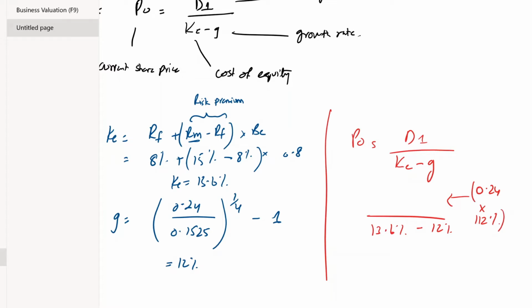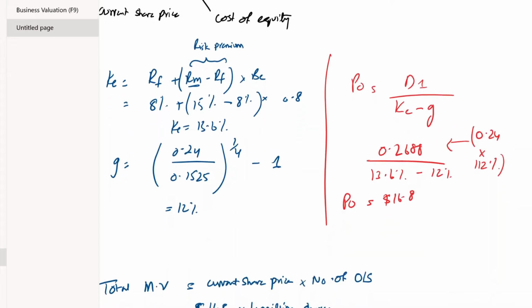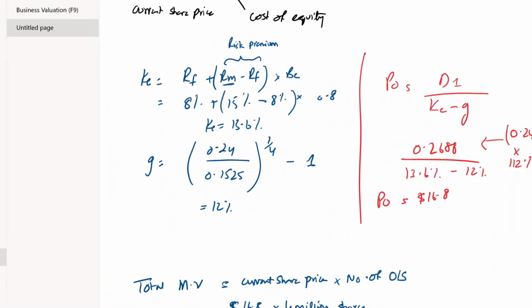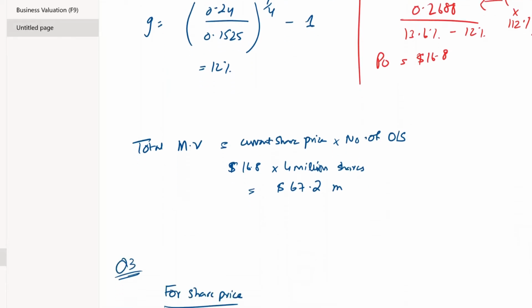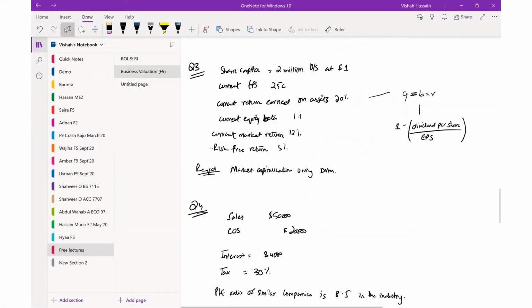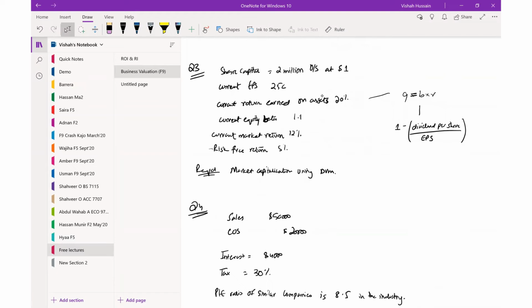Thus, the dividend for next year would be 0.2688, and our P naught would be $16.8. Thus, the total market value or the market capitalization would be 67.2 million. We'll use the other method for DVM.